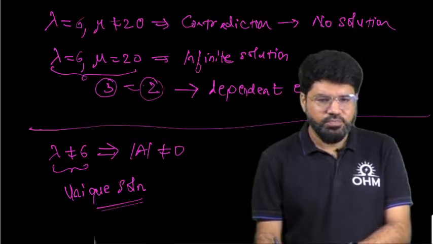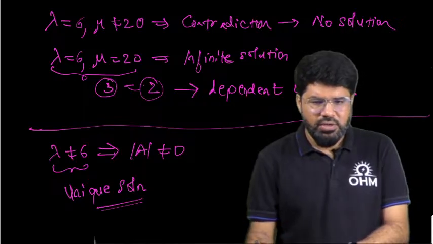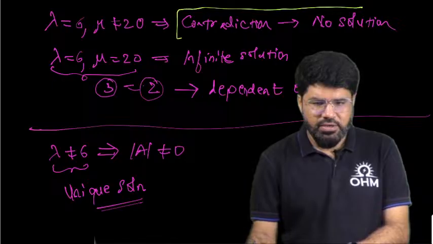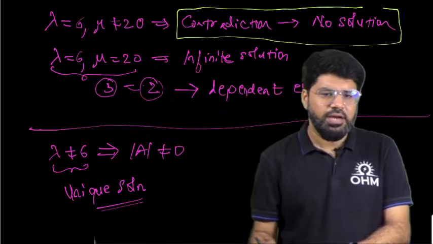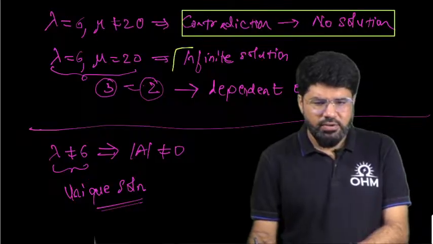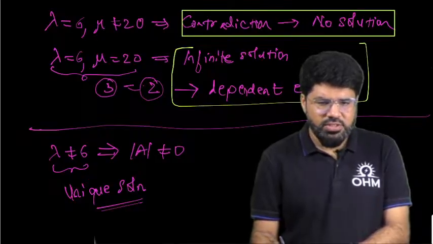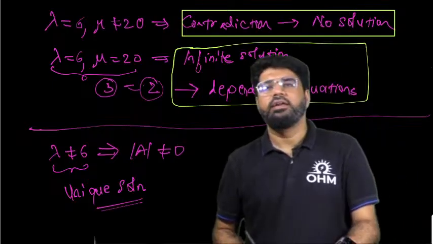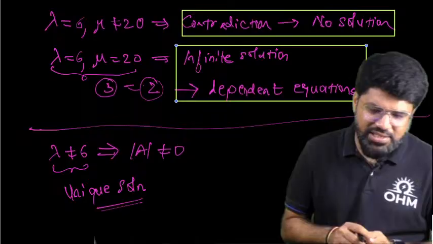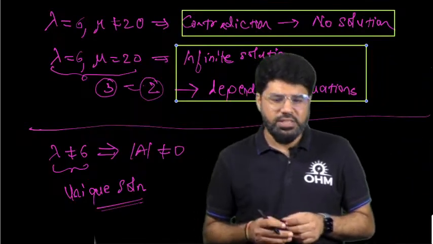For no solution, what is important is contradiction, correct? And for infinite solution, what is important? Dependent equation. If you understand this, many of the questions will become easily solvable.